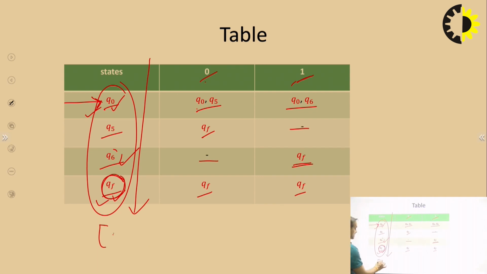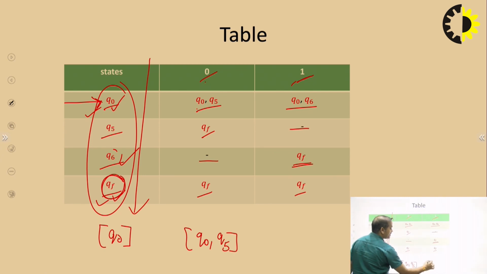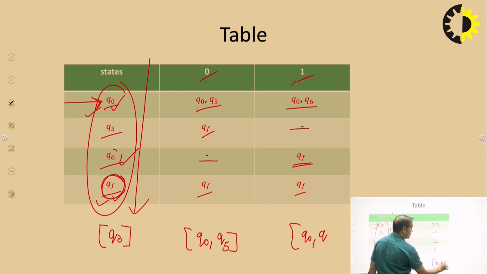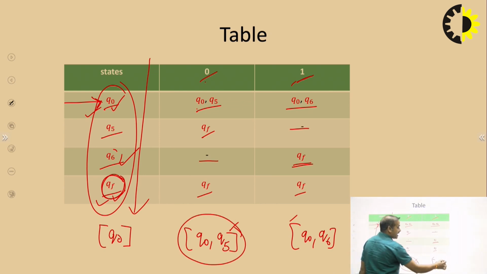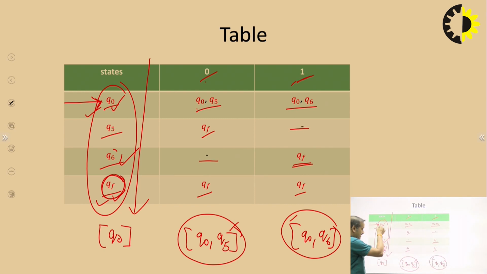First we have to start with the initial state and write it like this: bracket Q0, then bracket Q0 Q5, then bracket Q0 Q6. We have to use brackets in the row of the initial state like this: Q0, Q0 Q5, and Q0 Q6. In the next step, we take all the next-state entries into the first column. Here there are 2 new states, Q0 Q5 and Q0 Q6. These states are written in the first column.